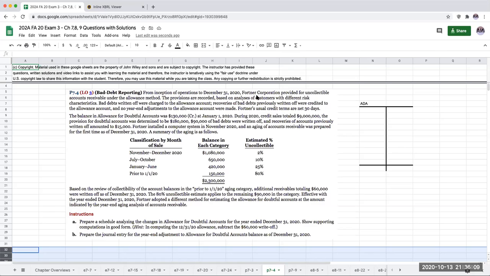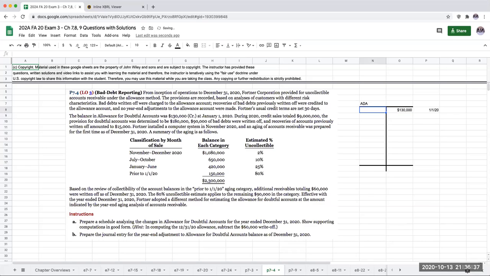From inception to operations, Fortner had provided for uncollectible accounts under the allowance method. The provisions are recorded based on analyses of customers with different risk characteristics. Bad debts are written off or charged to the allowance account, and recoveries of amounts previously written off are recorded over here. So the balance in the ADA was $130,000 as of January 1st, 2020.